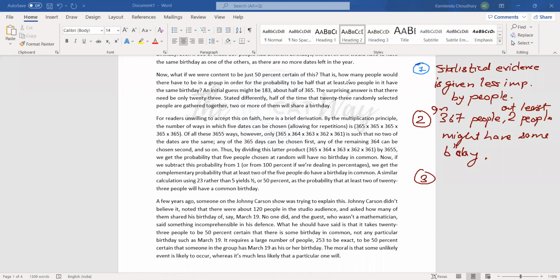that there are half of the chance if we are taking a certain group. This is a real life example. Let us see. If we are taking 367 people, we took two groups, group A and group B.